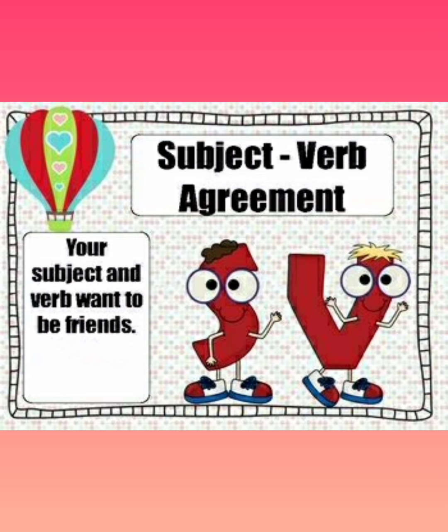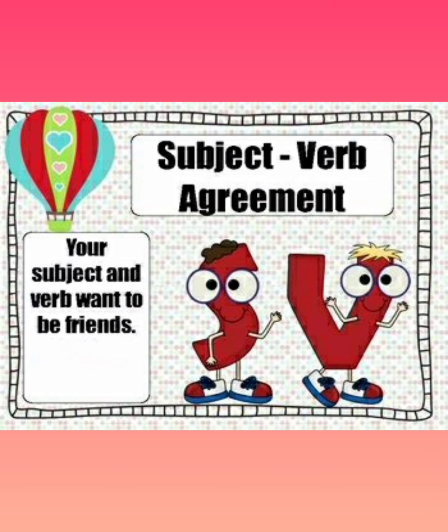Yes, we are going to continue the chapter that we have learnt in the previous video. So what have we learnt? We have learnt about subject-verb agreement. Your subject and verb want to be friends. When the subject and the verb agree to match in number and person, we call it subject-verb agreement. If the subject is in singular form, then the verb will be in the singular form, and if the subject is in plural form, then the verb will automatically be in the plural form.